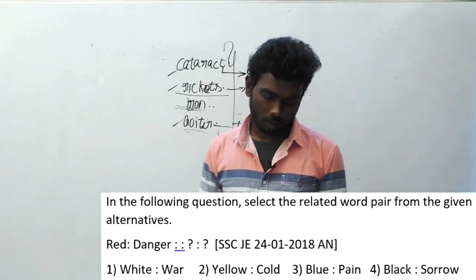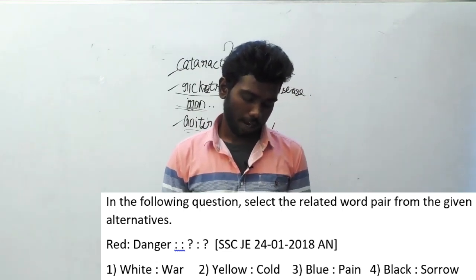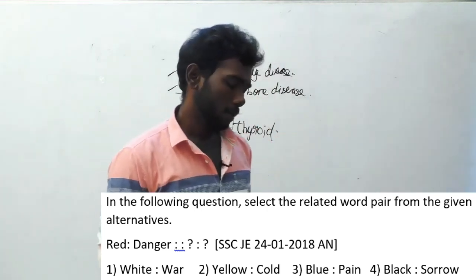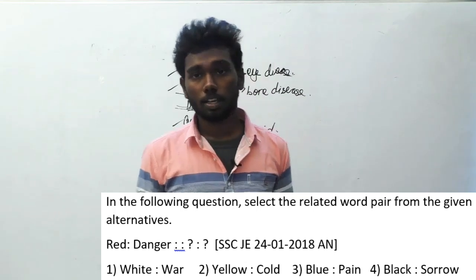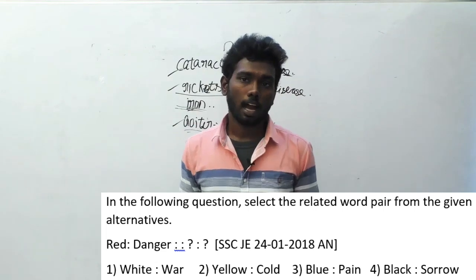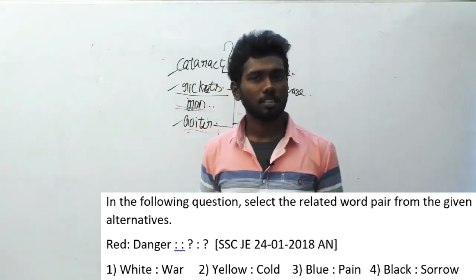Option A, white, war. Yellow, cold. Blue, pain. Black, sorrow. This is a good question. I think all people know that red means danger, because it is used everywhere to denote danger, and we have to find the same thing. White is to war. Does white really mean war?